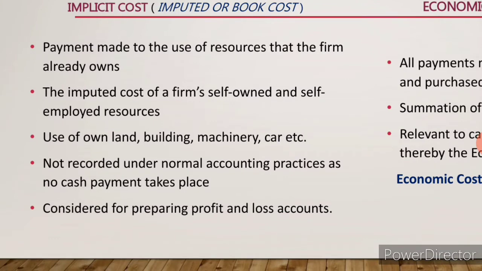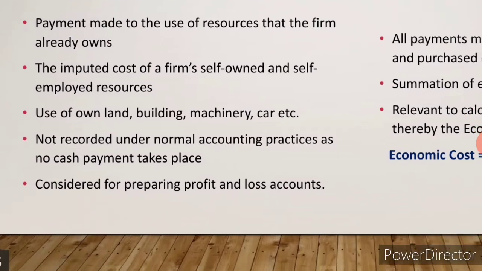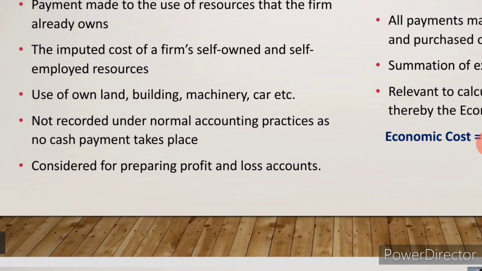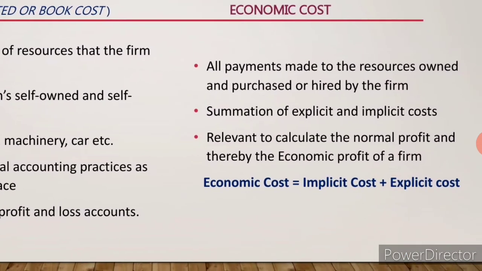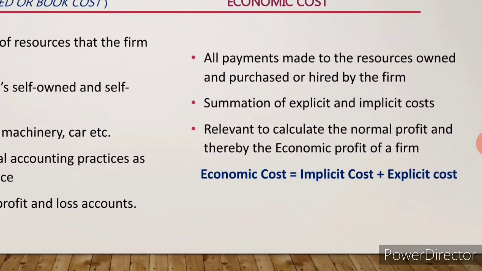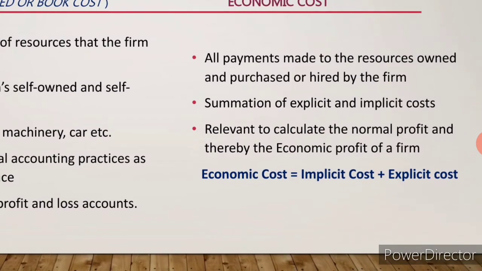For example, if he has his own land, building, machinery, car, all these own resources he has on his own, he never hired them. But in order to show the profit, he will maintain a separate account. So this implicit cost is also called an imputed cost or book cost.